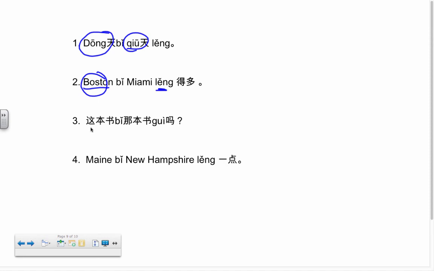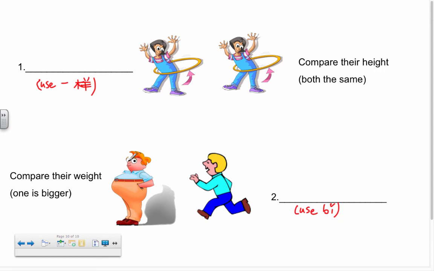Here's something different, no weather here. 这本书比那本书贵吗? Is this book more expensive than that book? Again, we don't know which one's more expensive, but we're assuming this one is, because we put it first in the phrase. And finally, Maine 比 New Hampshire 冷一点. And that's probably true. Maine is always a little colder than New Hampshire. It's a little further north. Okay, so there's a couple examples with 比, and tomorrow we're going to practice this with 一样 and 比. But right now, why don't we try two quick examples?